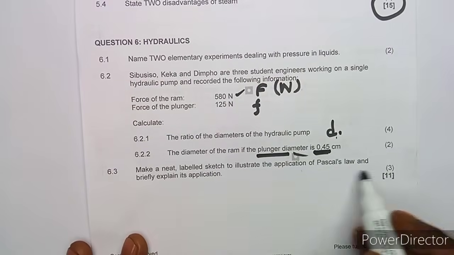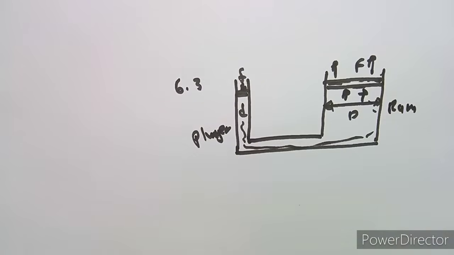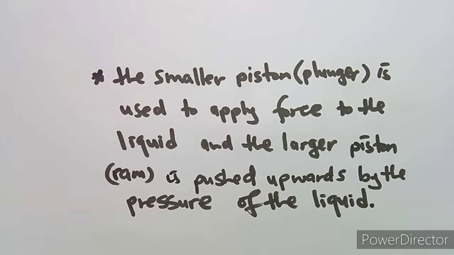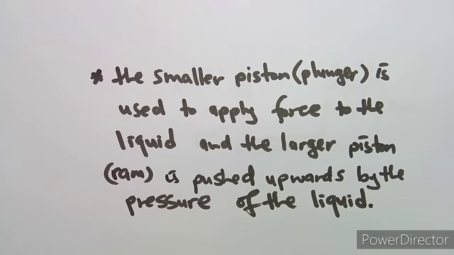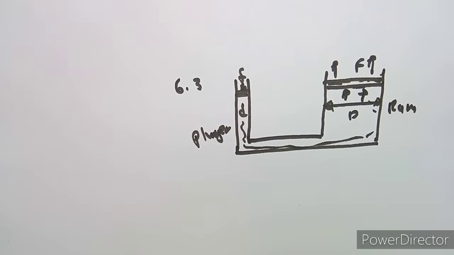Don't think much, okay? And briefly explain the application. So what is the application of Pascal? Pascal, remember, is all about pressure that is to be distributed. It must be distributed evenly throughout the surfaces that we are given. So the plunger piston is used to apply the force of liquid on the ram, pushed upward by the pressure of the fluid, which is evenly distributed throughout.